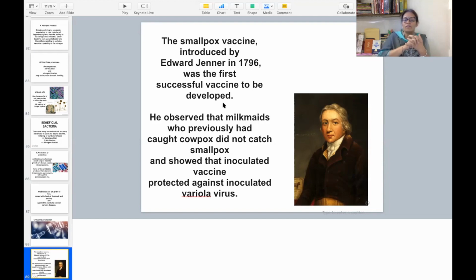He observed that milkmaids who previously had caught cowpox did not catch smallpox. Milkmaids are those who deal with domestic animals in their farm houses, and they were contaminated by cowpox. The milkmaids who had cowpox did not get the smallpox disease afterwards.